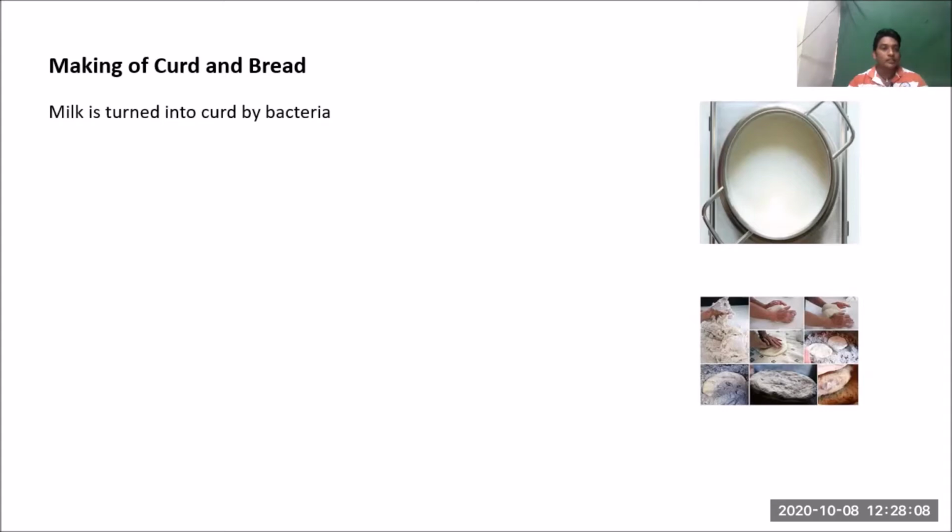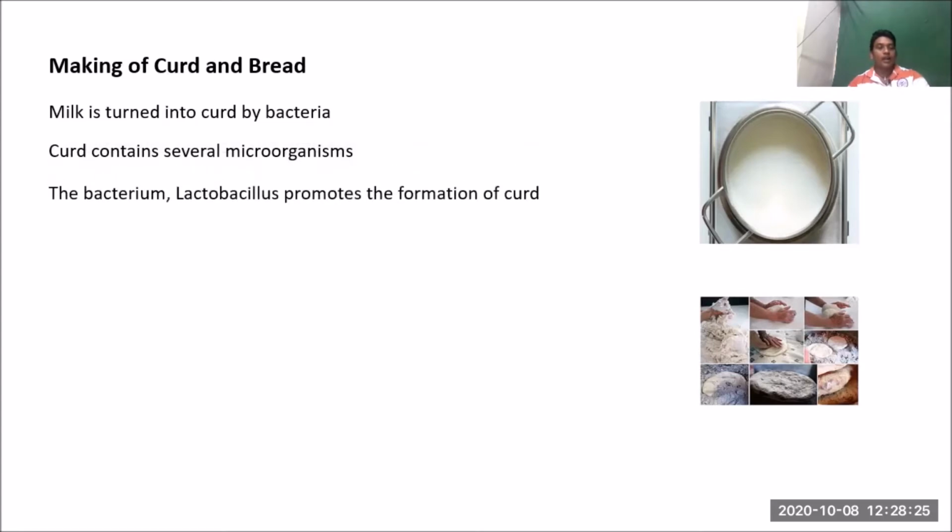So how is milk turned into curd? Milk is turned into curd by the action of bacteria. If we observe curd, it contains several microorganisms. And the bacterium Lactobacillus promotes the formation of curd.